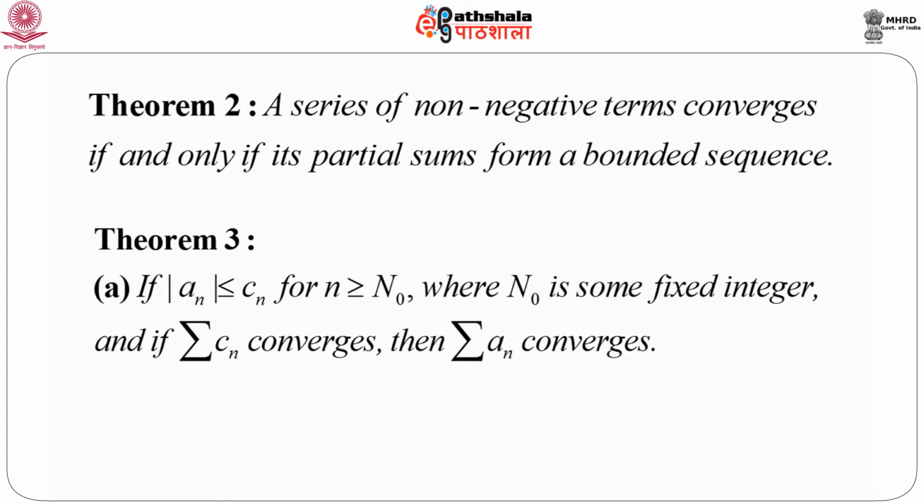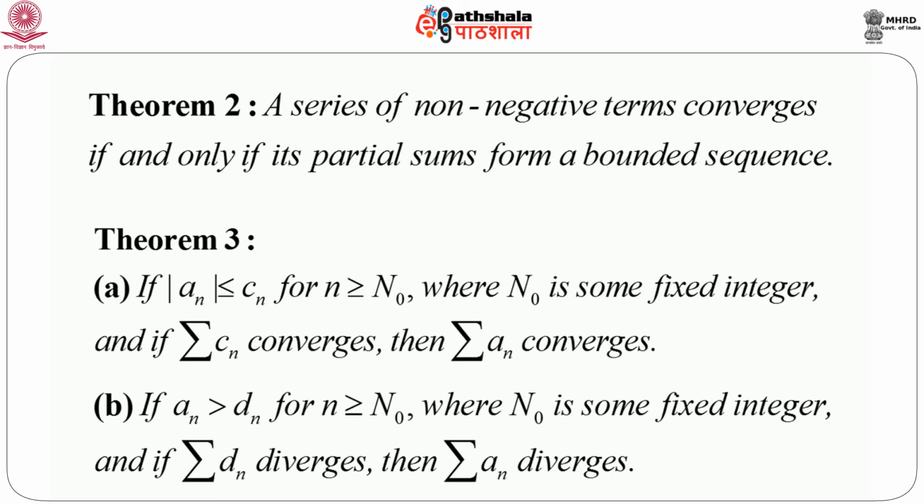That means all we have to prove is that the series which bounds the original series, that is summation cₙ, is convergent or not. If it is convergent, then automatically it can be shown that summation aₙ converges. Now remember, when I talk about summation aₙ, this aₙ does not have the modulus sign, but it is a condition which involves the modulus sign.